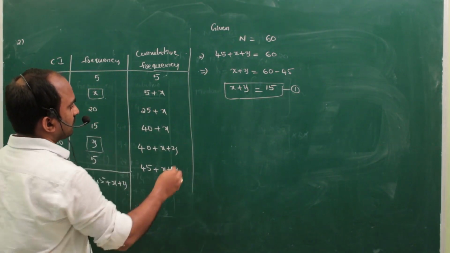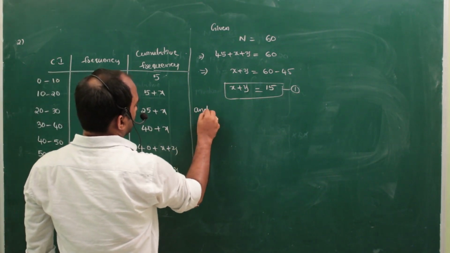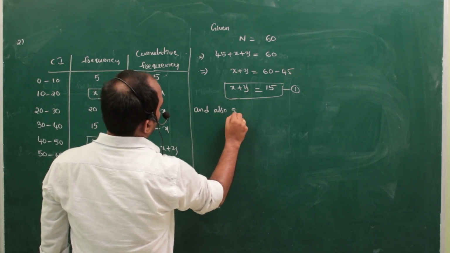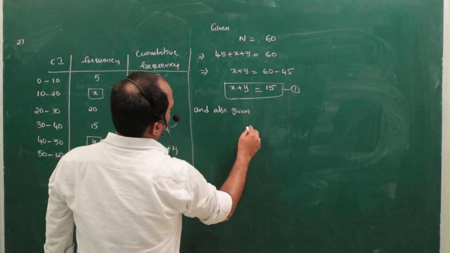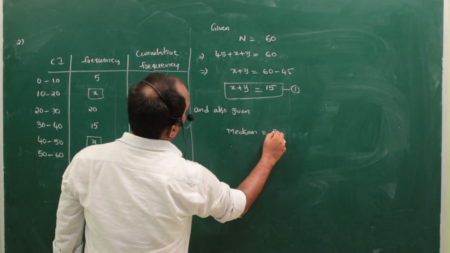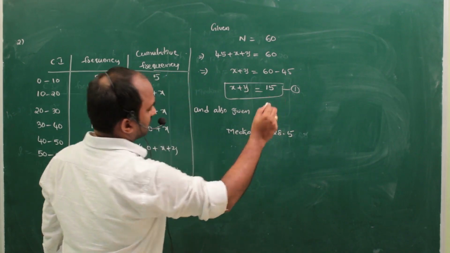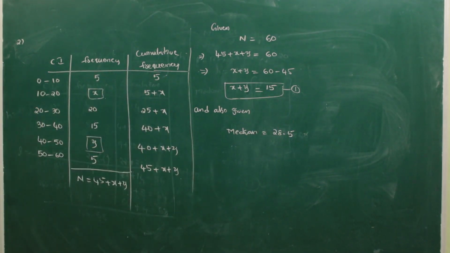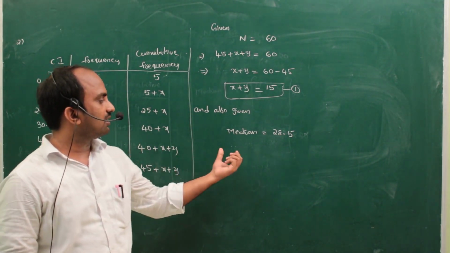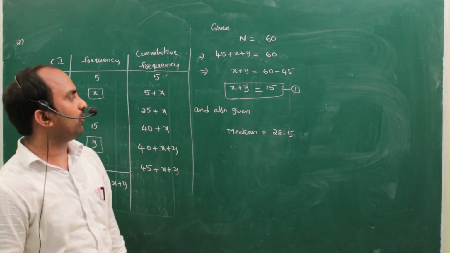Next, in the question it is also given that the median is equal to 28.5. So now find the median from this data, and equate that to 28.5.